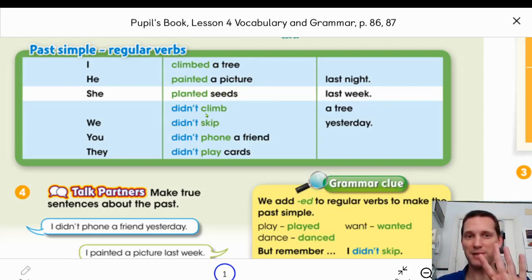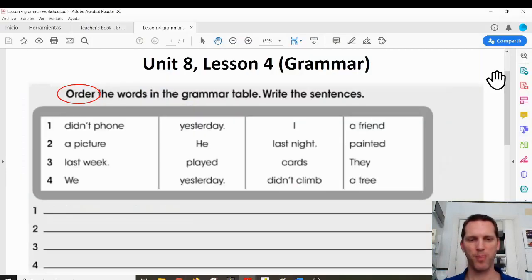The last 4 examples are negative. So pay attention. In affirmative past, we put ed at the end. In negative, we use the word didn't, but the ed is not necessary. This is grammar. And today you have to do an activity in your notebook to practice this grammar.